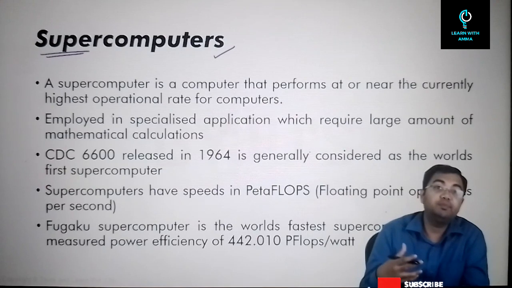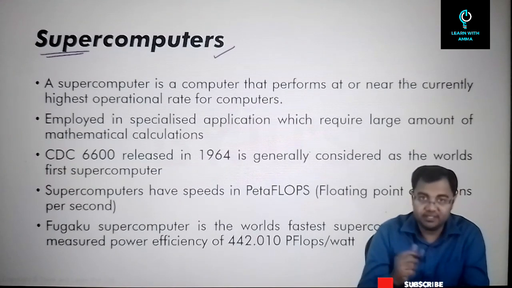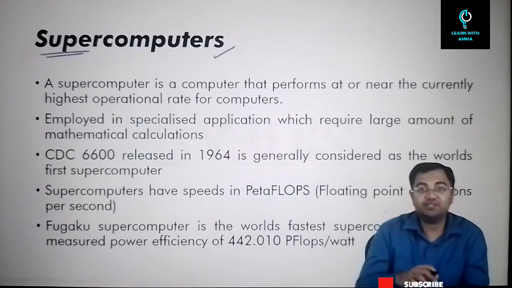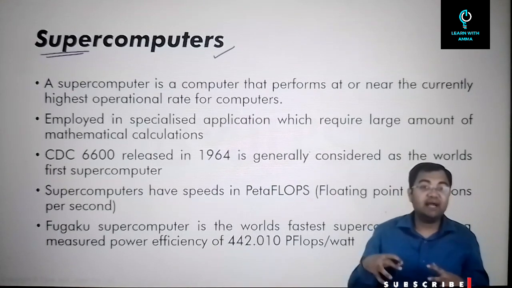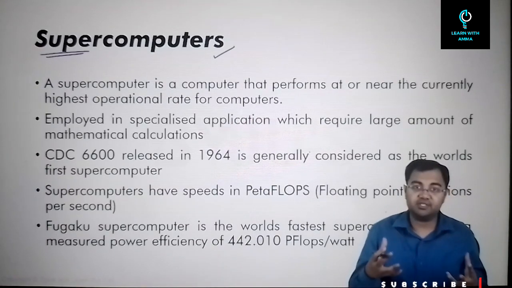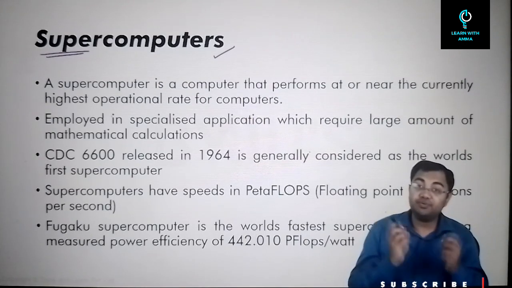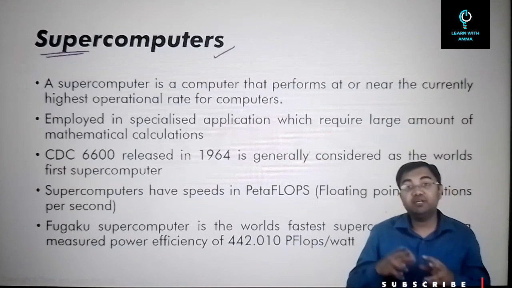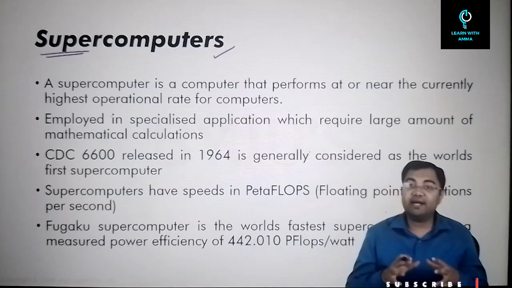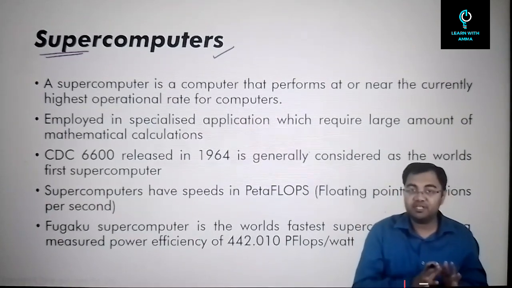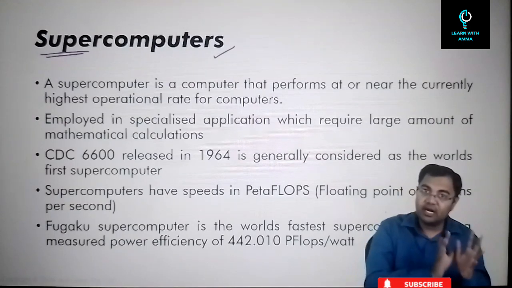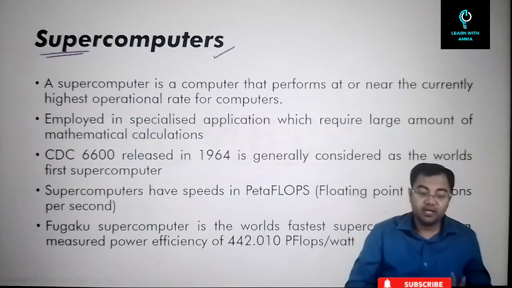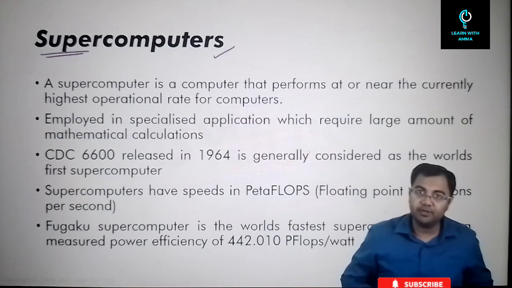For example, they could be built for monitoring the climate change or monitoring the weather patterns so that we can understand how climate change is happening. So for that, it would need a lot of data processing. Processing of each and every second, and that too needs to be done very quickly. So for that, you need some special purpose computers which can compute data much faster as compared to our general purpose computers. So this is where supercomputers come into the picture.